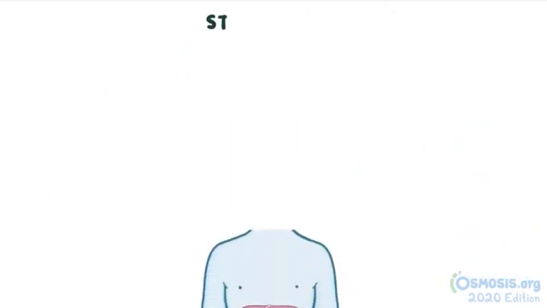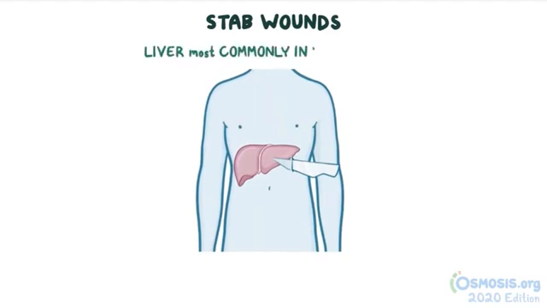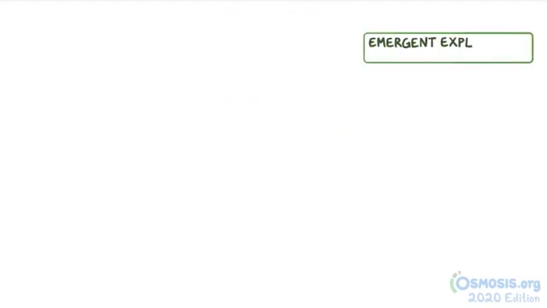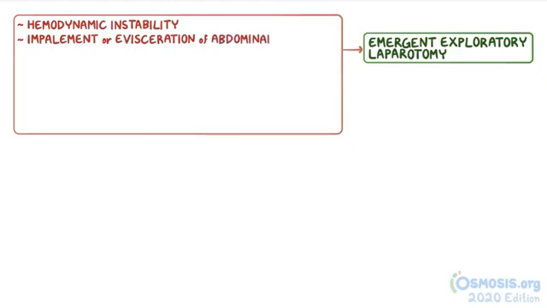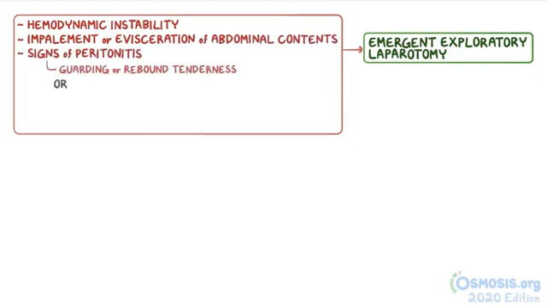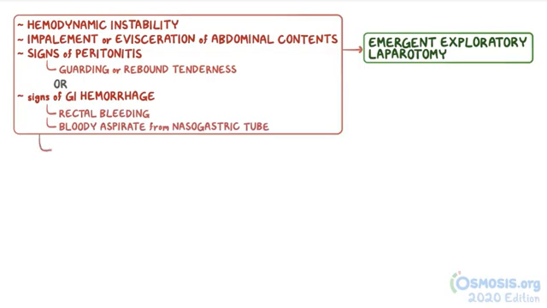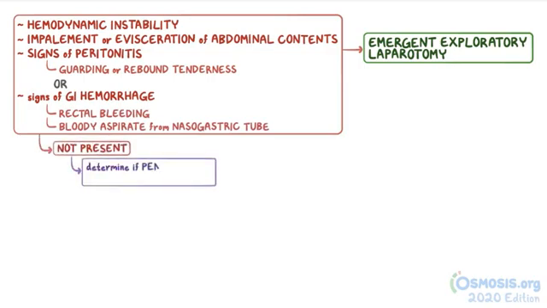Okay, now when it comes to stab wounds, the liver is the most commonly injured organ. An emergent exploratory laparotomy should be done if there's hemodynamic instability, impalement or evisceration of abdominal contents, signs of peritonitis such as guarding or rebound tenderness, or signs of gastrointestinal hemorrhage such as rectal bleeding or a bloody aspirate from a nasogastric tube. If none of these are present, then the next step is to determine if there's penetration into